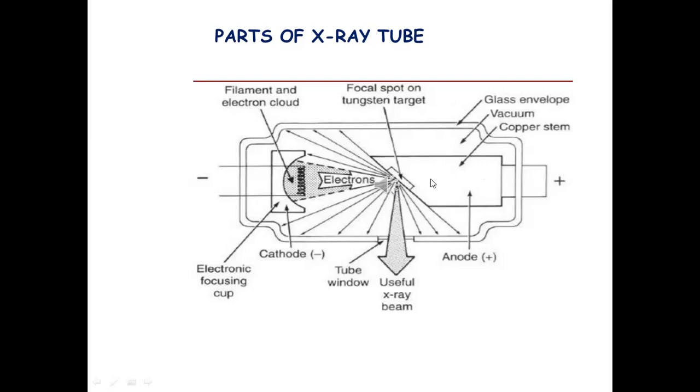So this is your anode. The electrons are focused to hit the target in the anode, and down you can see a big arrow wherein your useful X-ray beam is emitted from your tube window. The other kind of beam that touches the glass envelope would be your scattered radiation.